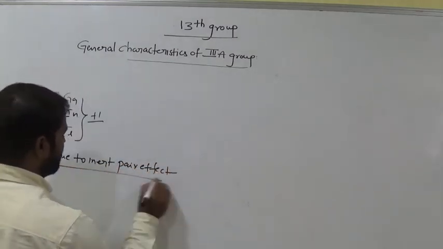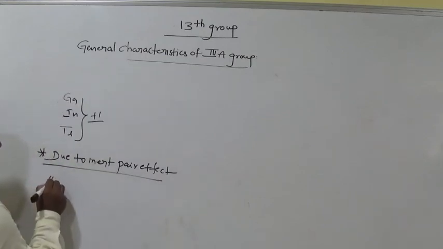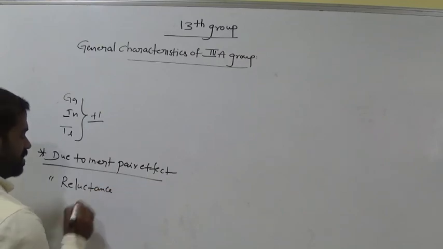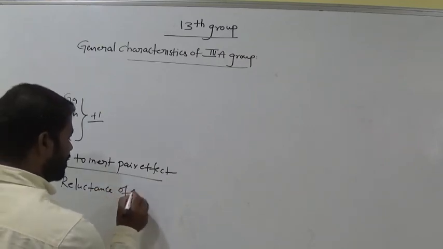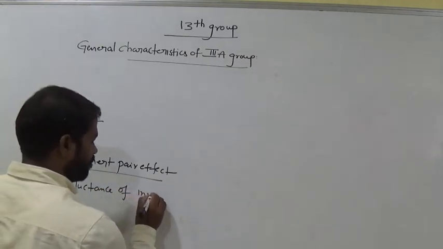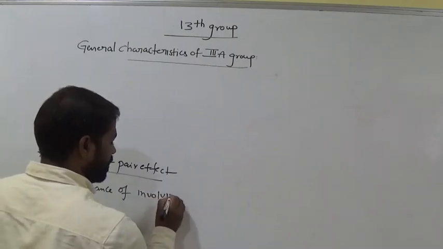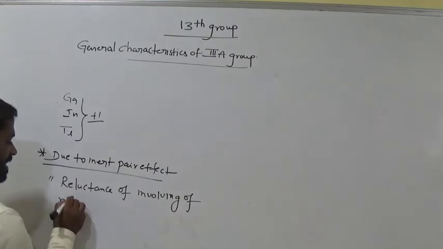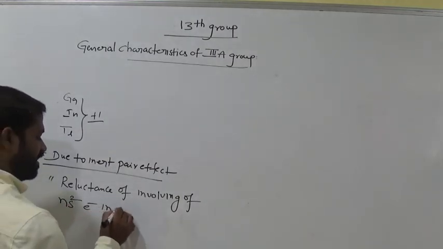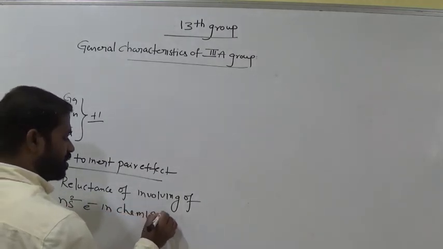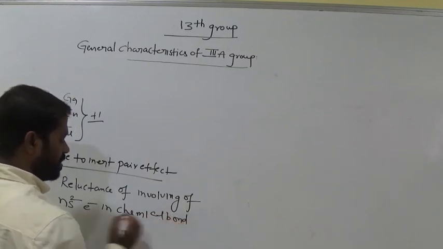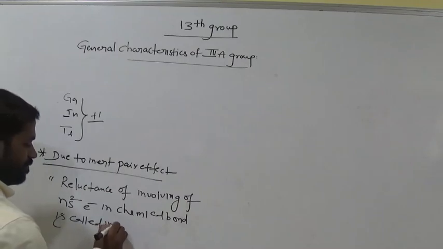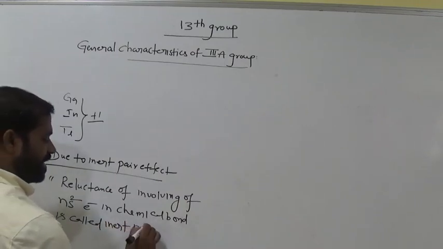Inert pair effect means the reluctance of involving ns2 electrons in chemical bonding is called the inert pair effect.